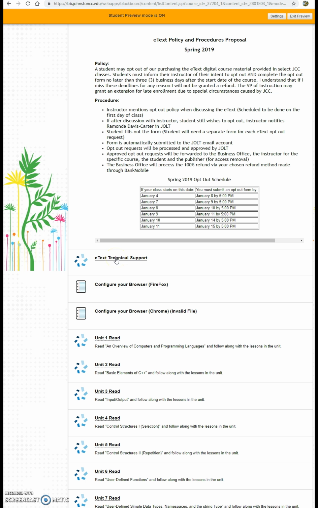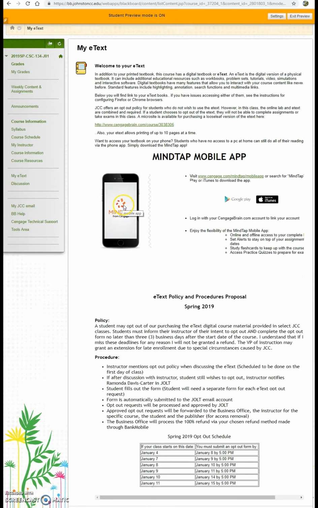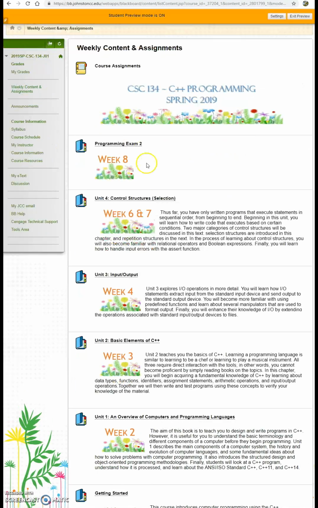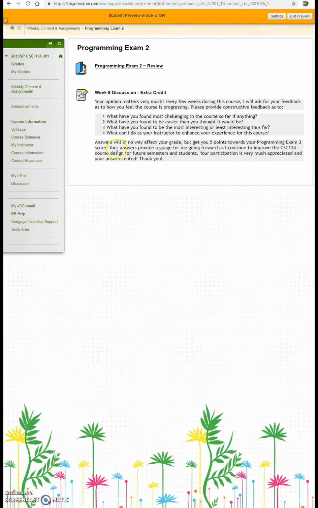Again, e-text technical support. Because this content is provided by the publisher, I do provide them with support for the e-text, give them information on how to configure their browser as well, and direct access to the e-book for each of the chapters individually. Next, let's take a look at the weekly content. One of the things that I really like to do is provide this information and how it is set up. This week we're focusing on the program and exam number 2, which is on selection structures.